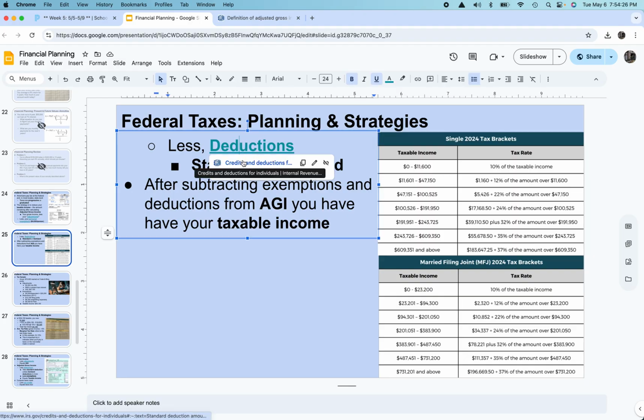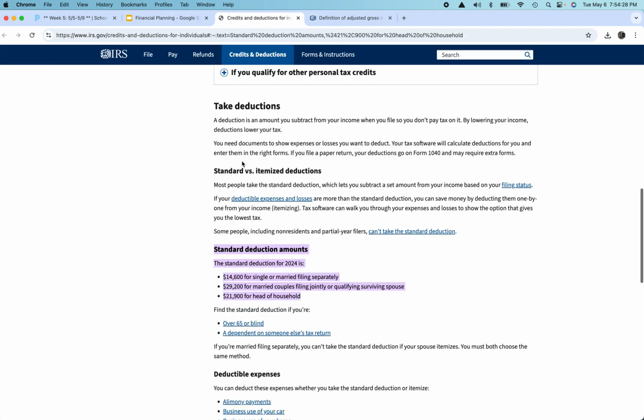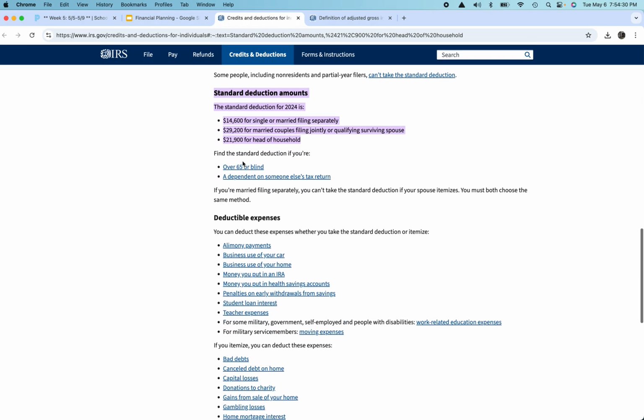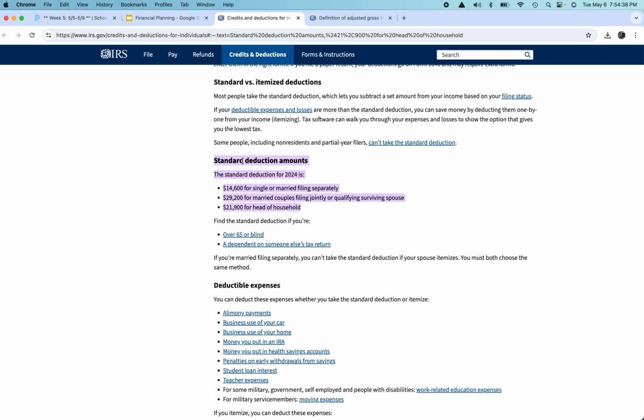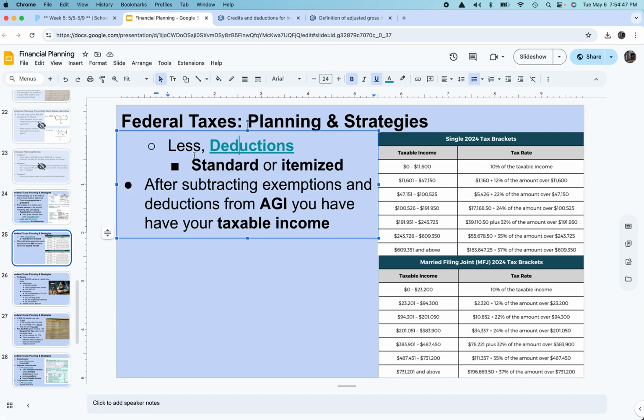Deductions, again, the IRS has a website that lists everything that you can deduct from your taxes: alimony payments, business use of your car, business use of your home, student loan interest. There are all these things that are deductible from your taxes. And again, it changes every single year. Now, there are two ways to do this. You can take the standard deduction, what the government allows you to take, no questions asked, or you can itemize.